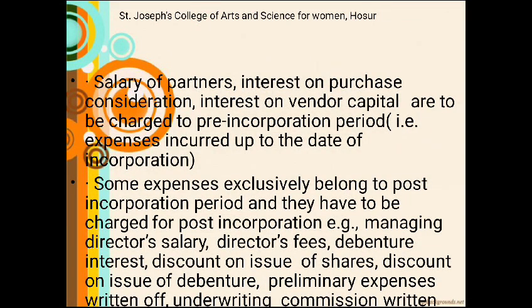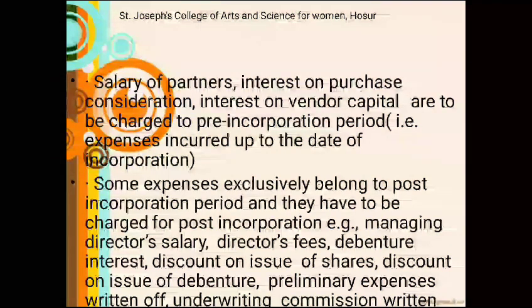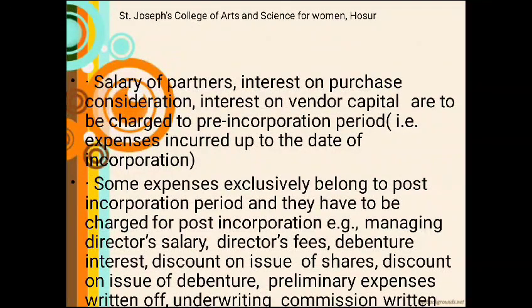Some expenses belong exclusively to the post-incorporation period and have to be charged post-incorporation. Example: managing director's salary, director's fees, debenture interest, discount on issue of shares, discount on issue of debentures, preliminary expenses, underwriting commission written off. For example, if a partnership firm is converted into a company, the directors will appear only after the company is formed. So these expenses will be used only in the post-incorporation period. They should be shown under the heading of allocation.